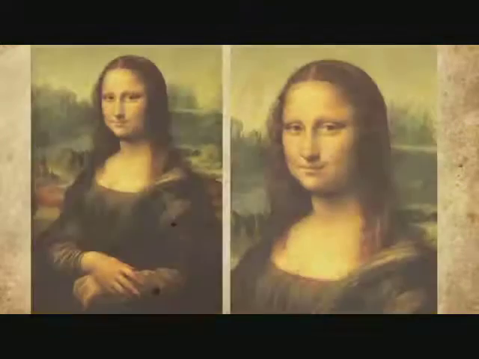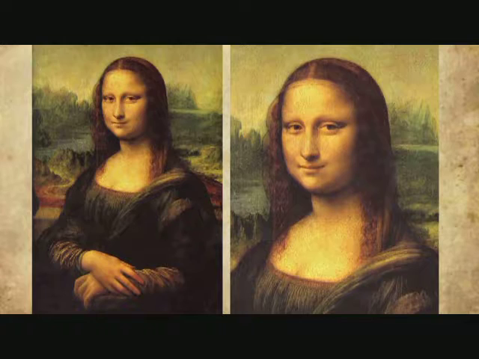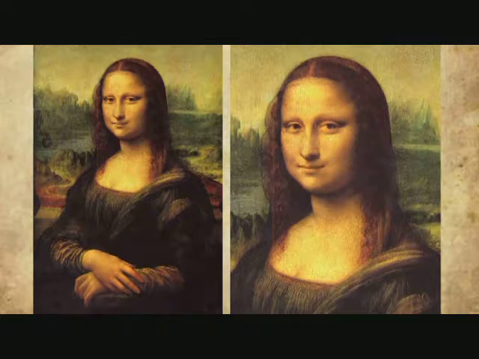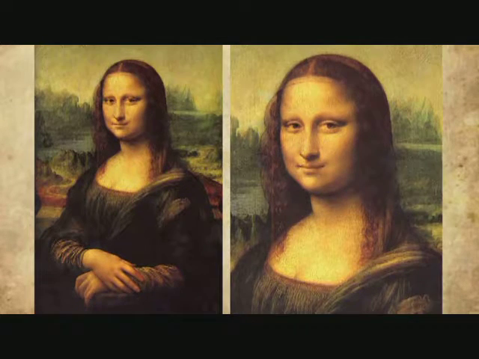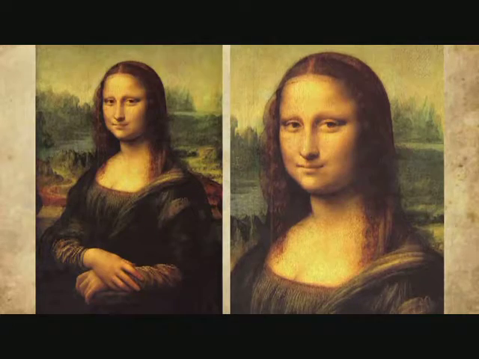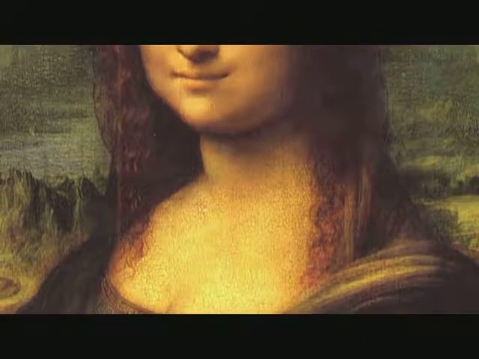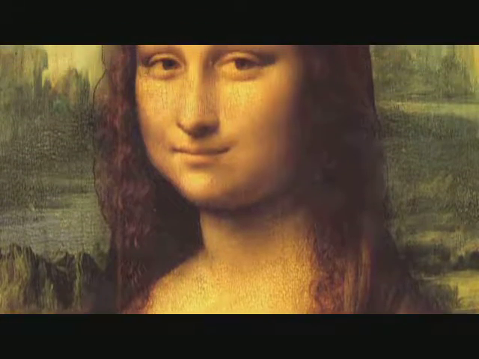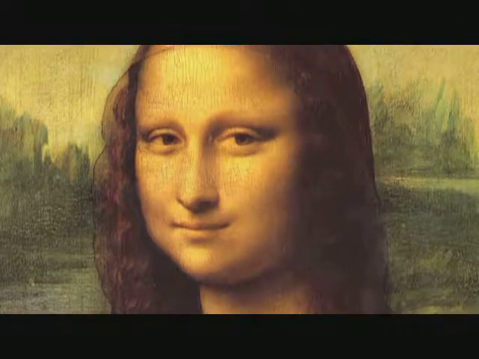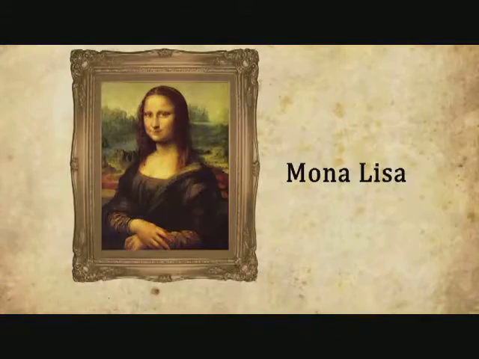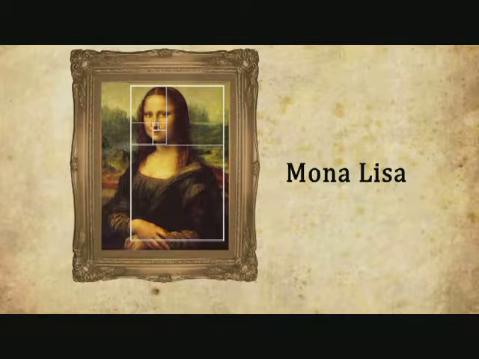Let's move to the Mona Lisa, arguably the most famous painting in the world. Considered to be Leonardo's magnum opus, it depicts a woman whose gaze meets the viewers with an expression often described as enigmatic. Now this painting also seems to be inundated with golden rectangles. It looks like Leonardo has almost purposefully tried to incorporate mathematics into his art.